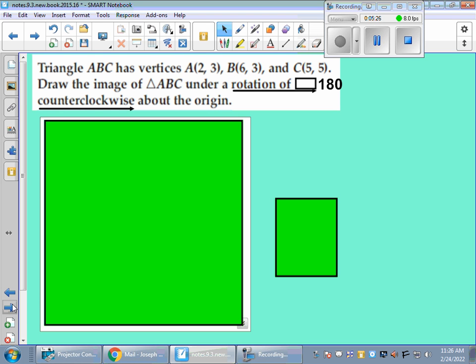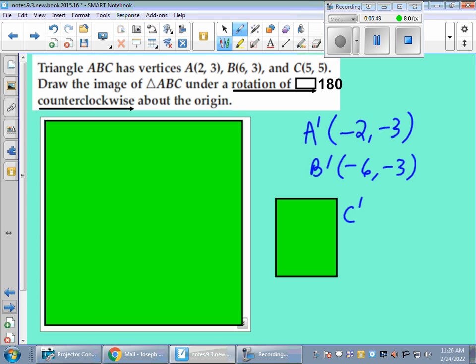This one right here, you're going to have another triangle. This time we want a 180-degree rotation. So you're starting with those same ordered pairs. I'm just going to give you the answers. We should have a new A prime, which is going to be (-2, -3). Our B prime is going to be (-6, -3). And C prime is going to be (-5, -5).